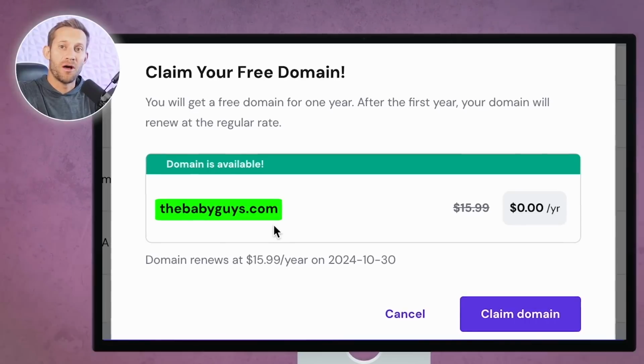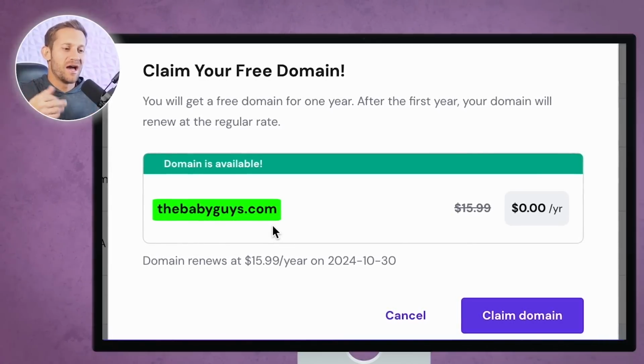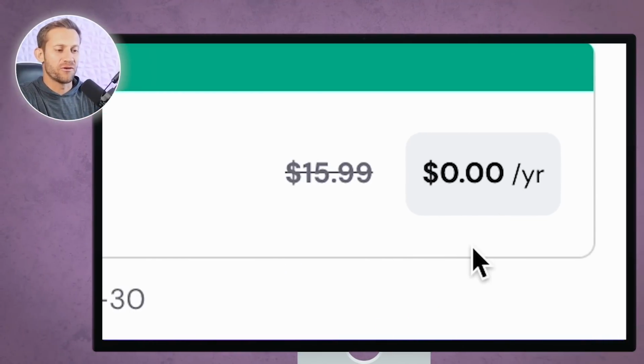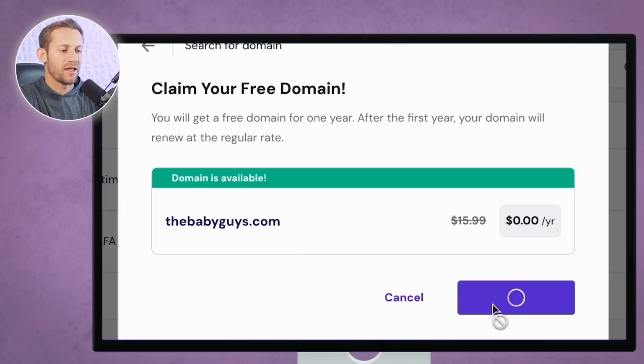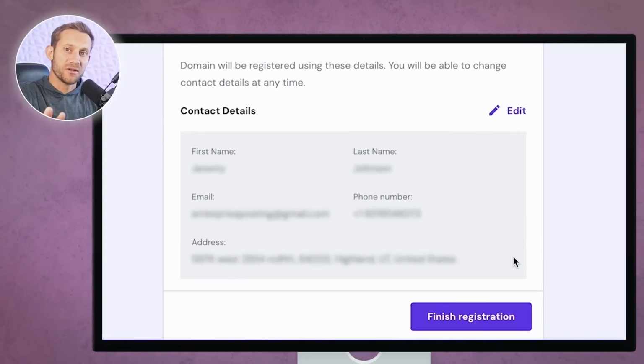If I was doing a baby blog and maybe I wanted to kind of focus it a little bit around me, it'd be kind of a fun one to do. So you'll see that I get it for free because we've already purchased a plan. We'll click claim domain and we're going to run with that. Now you will need to fill out all this information that it gives you.